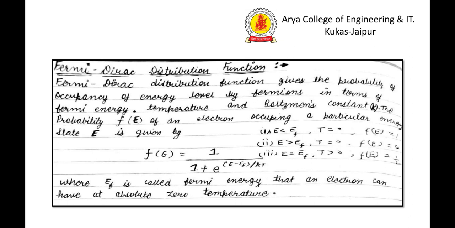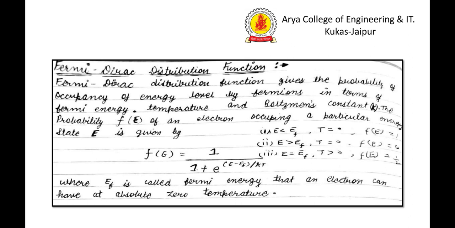The probability f(E) of an electron occupying a particular energy state E is given by f(E) is equal to 1 upon 1 plus exponential of (E minus E_F) upon kT, where E_F is called Fermi energy, the highest energy that an electron can have at absolute zero temperature. Absolute zero temperature means 0 Kelvin.